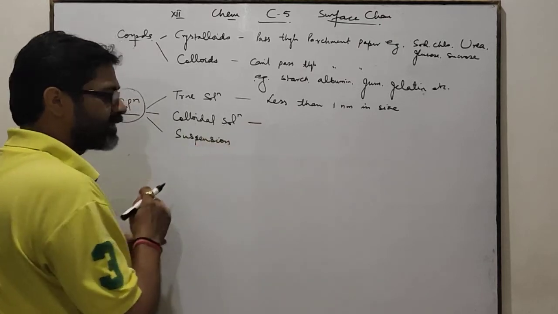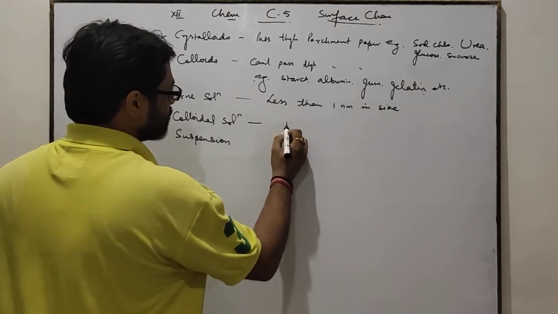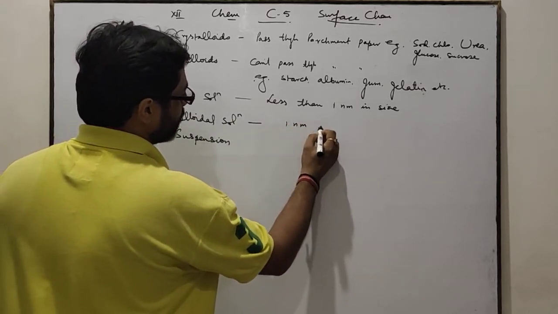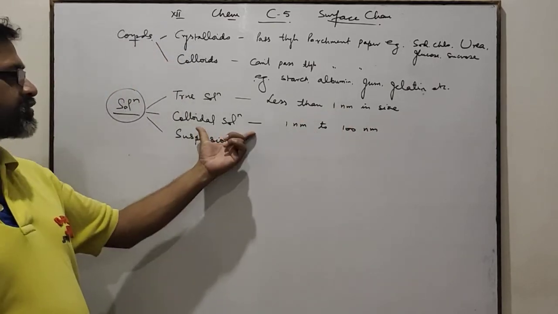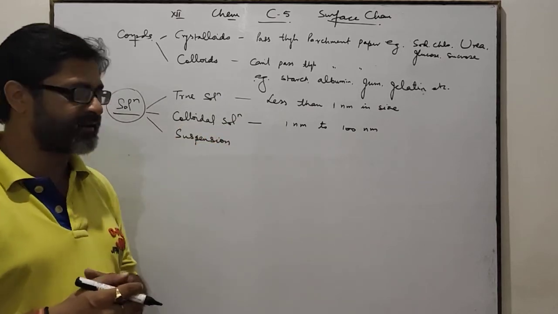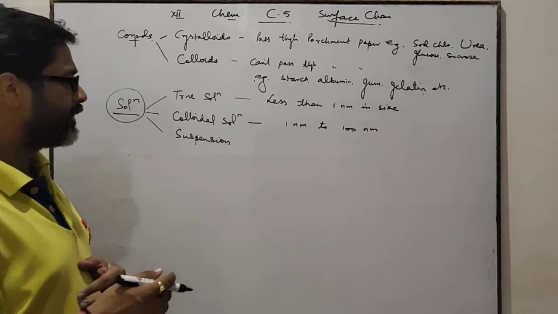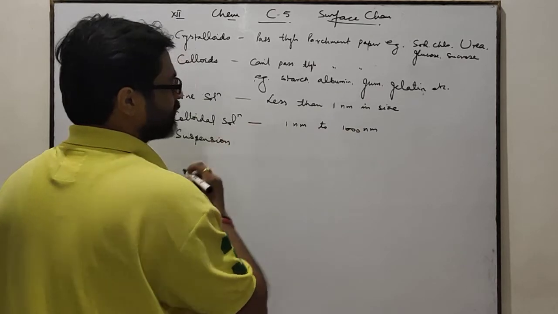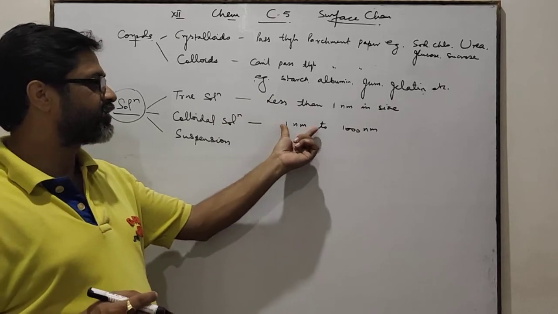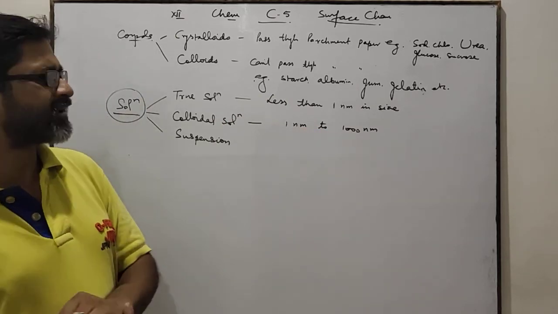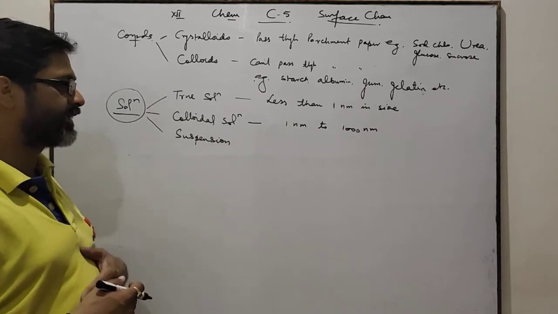Colloidal solutions. What are colloidal solutions? Colloidal solutions are those solutions in which the particles are in the range of 1 nm to 100 nm. In some books, it is given that the range of colloidal particles is 1 nm to 1000 nm. Both are correct. There is very little difference between 100 nm and 1000 nm, hence it can be neglected.